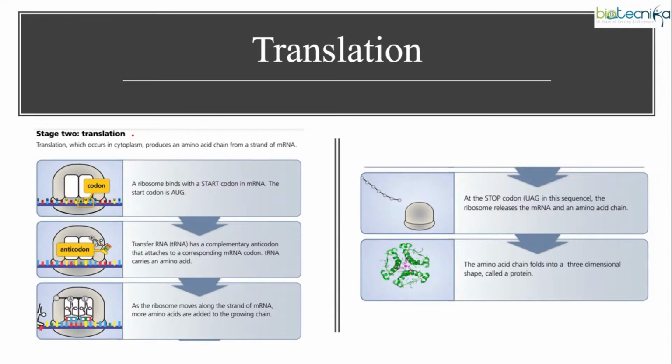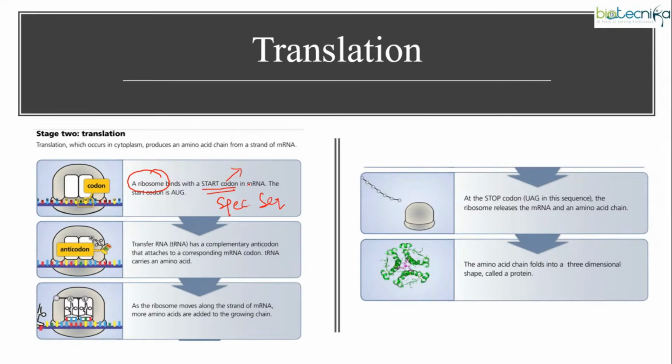We are having translation. As I said, for translation, the ribosome is the protein synthesizing machinery. For initiating translation, you must have a specific codon. Regarding codons, I will come to that in the upcoming slides. Right now, just remember specific sequences.